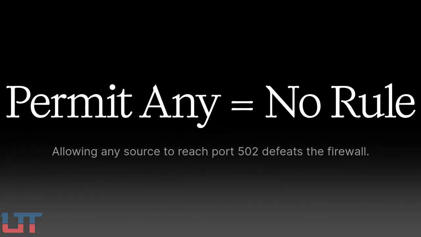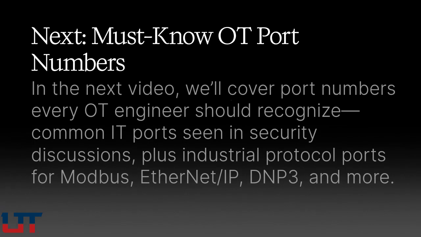For the ports that do need to remain open, the access list should be specific. Port 502 shouldn't be reachable by every device on the network. It should be reachable only by the historian server and the SCADA server that actually need it. A firewall rule that says permit any source to port 502 is functionally the same as no firewall rule at all. In the next video, we'll go through specific port numbers every OT engineer should recognize. Both IT ports that appear in security discussions and the industrial protocol ports for Modbus, Ethernet/IP, DNP3, and others.